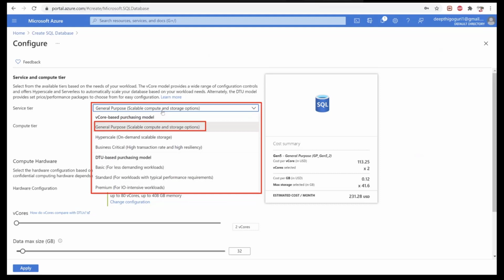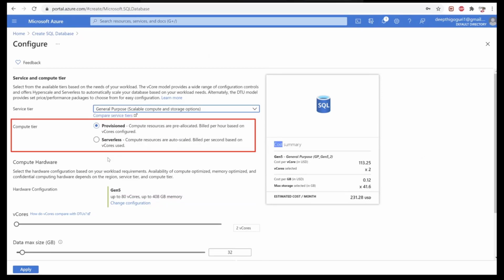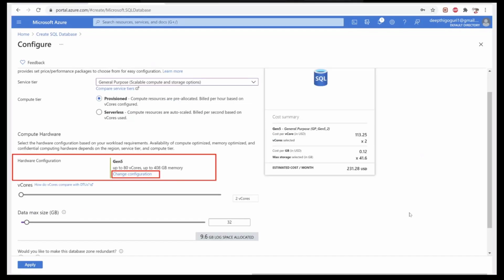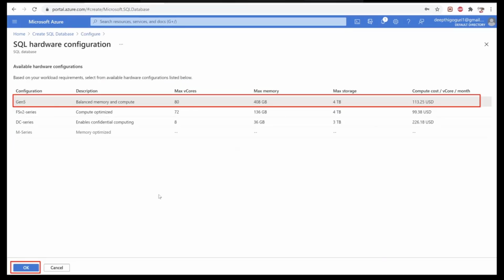General purpose, I clicked. And under the compute tier, we have two options here, provisioned and serverless. I do not want auto pause here because this is just a demo. I want to put it on provisioned. Click on provisioned. And for the hardware configuration, let's go ahead and change the configuration just to see how many hardware configurations we have. We have Gen 5 and the other series.